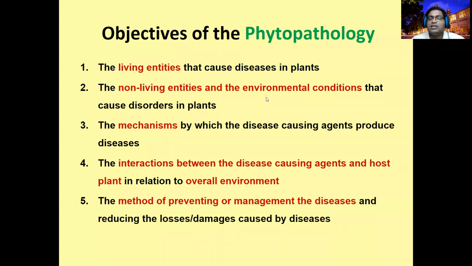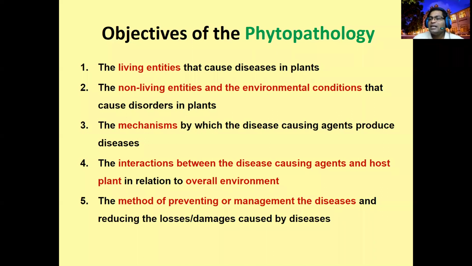There are different objectives we are expecting from this course. First, how living entities, meaning microorganisms, if they cause disease, we call them pathogens, how these living entities can cause disease on plants. The second one, non-living entities and environmental conditions that can also cause disorders, or that environmental conditions can favor the growth, multiplication and reproduction of these pathogens.